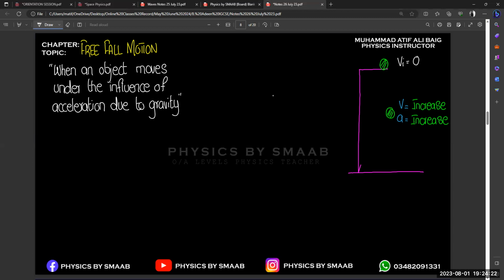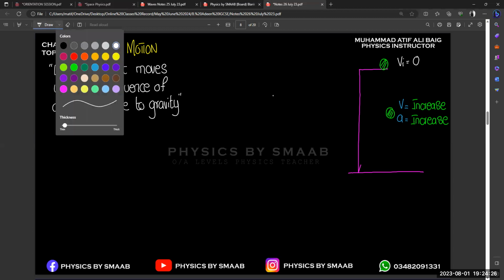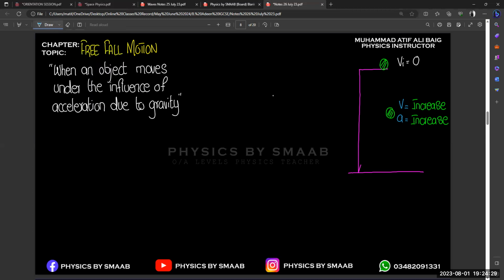The next thing is, this is the initial stage. We are going to divide this whole motion into two or three stages, because there is a very important concept of terminal velocity included in this section. That is very important, because in the worksheet, you also observe that many questions are related to terminal velocity, parachutist, terminal velocity, paraglider, like this.